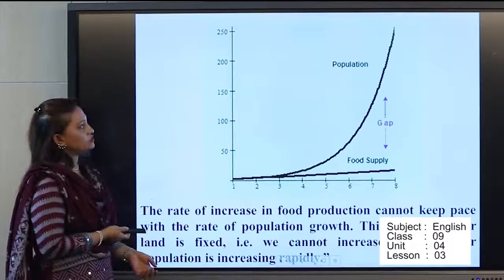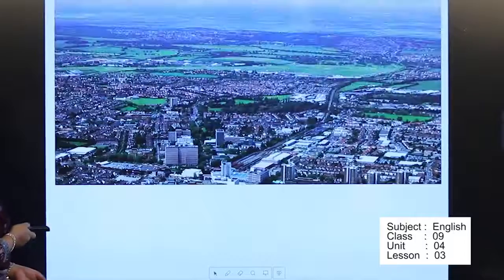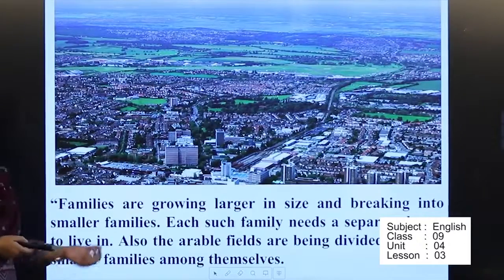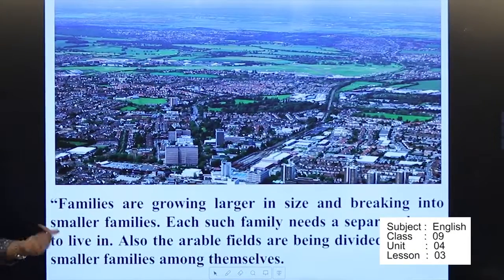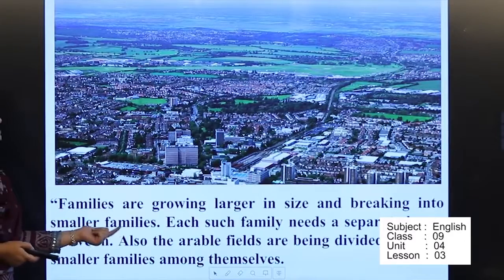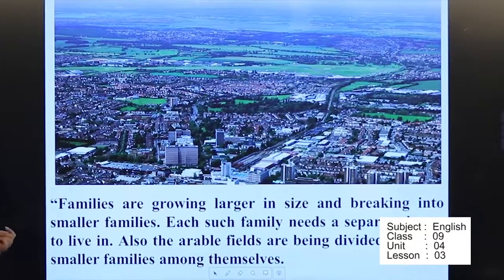So our next picture. Oh my God, this is the picture from Dhaka city. Families are growing larger in size and breaking into smaller families. Each such family needs a separate house to live in. Also, the arable fields are being divided by these smaller families among themselves.